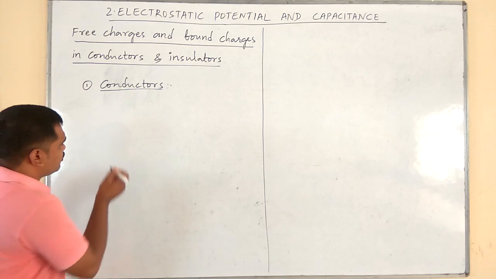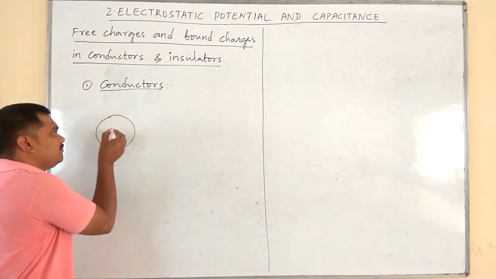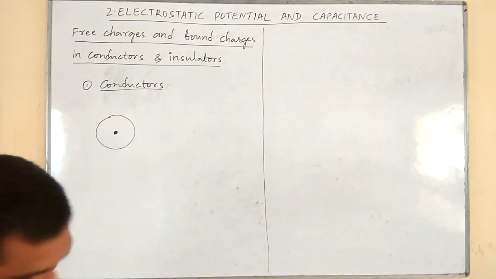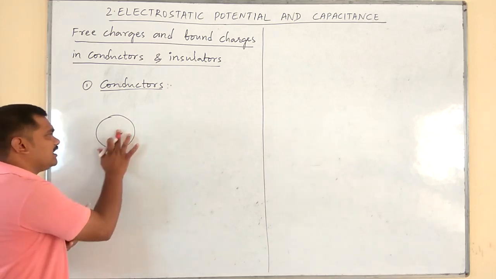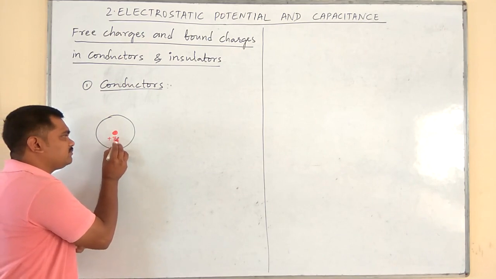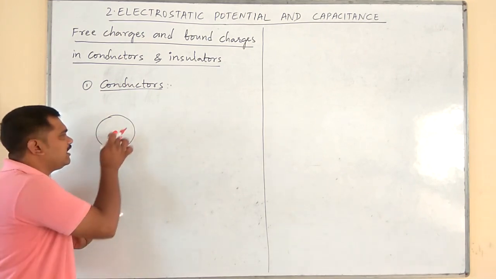If we go to the microscopic view, an atom consists of a central positively charged nucleus. What is the charge of the nucleus? The charge of the nucleus is the atomic number times the charge on each proton.